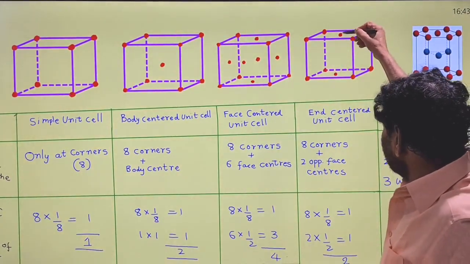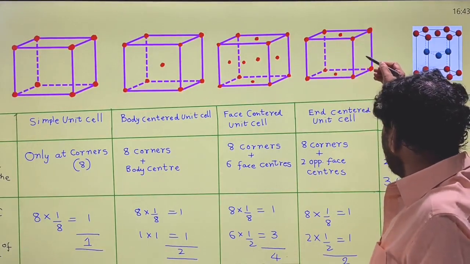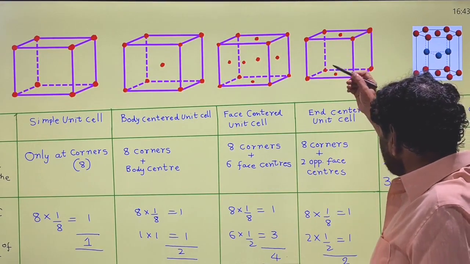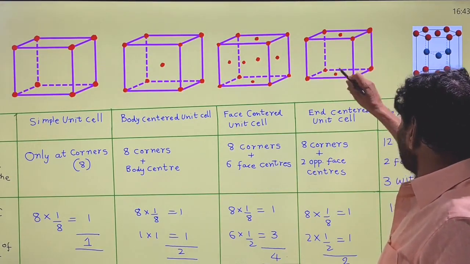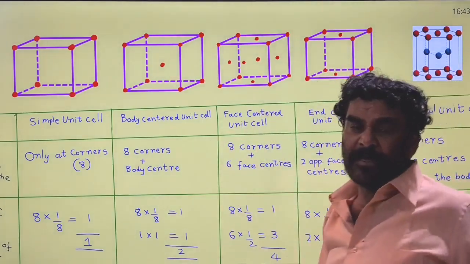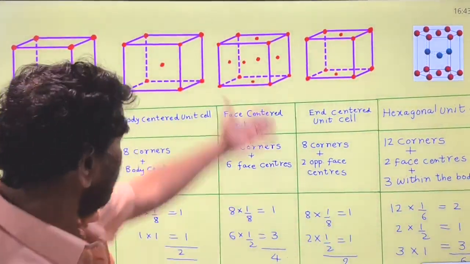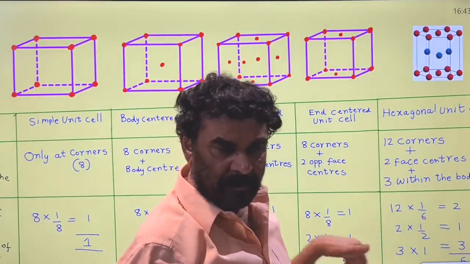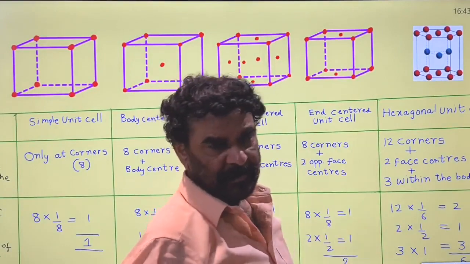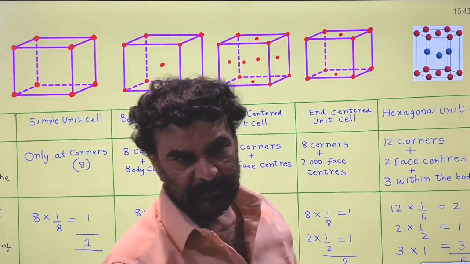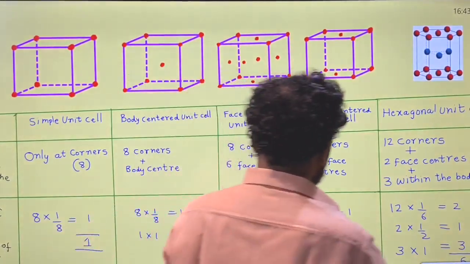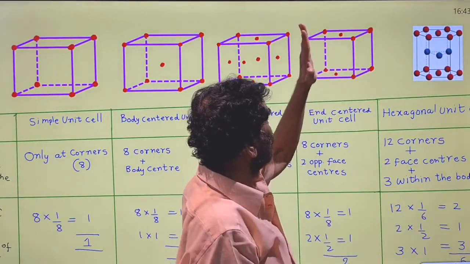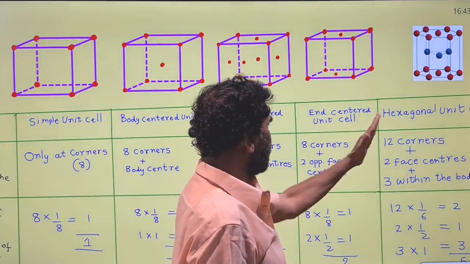Opposite face centers: up and down, left and right, or front and back, the center of the front face and the center of the back face. It can be present in any of these 3 different ways. A unit cell with this type of distribution is called an end-centered unit cell.